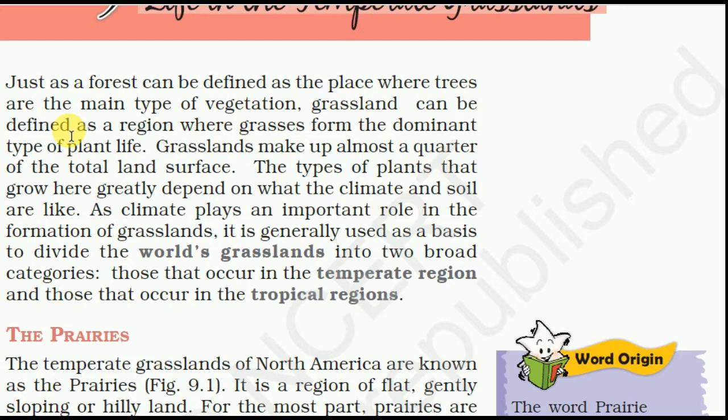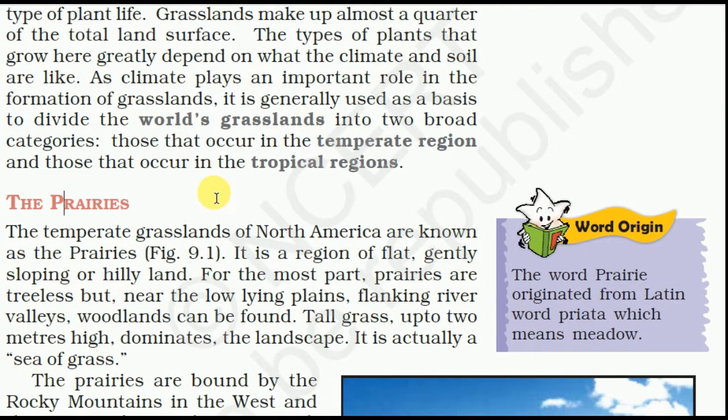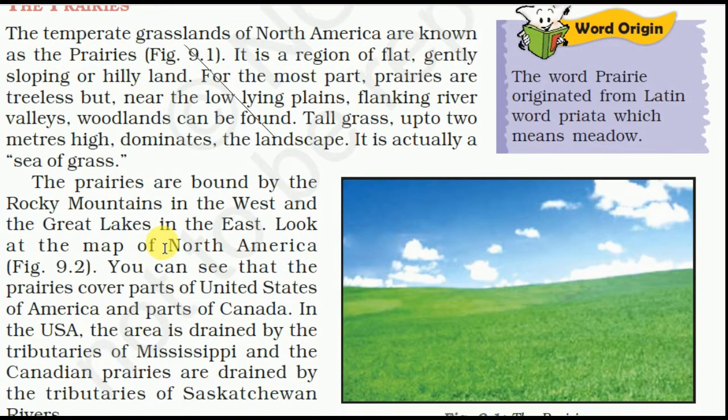Tropical regions are nearby the equator, and temperate zones are beyond the tropics of Cancer and Capricorn. So we will talk about some temperate and tropical regions. First, the prairies, the temperate grasslands of North America. The temperate grasslands of North America are known as the prairies.